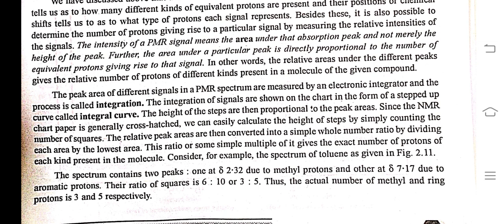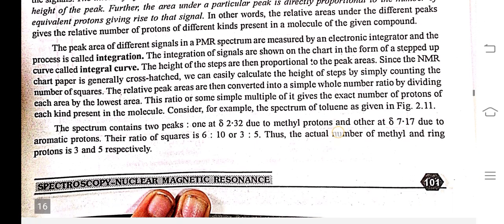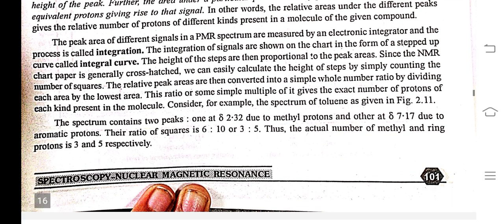The peak areas of the different signals in the PMR spectrum are measured by electronic integration, and the process is called integration. The integration of a signal is shown on the chart in the form of a stepped-up curve called the integral curve. The height of the step is then proportional to the peak area.